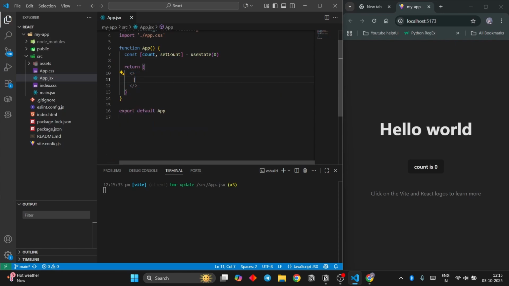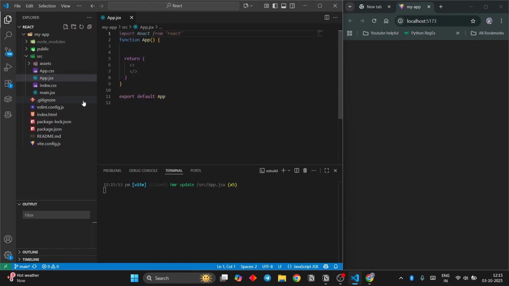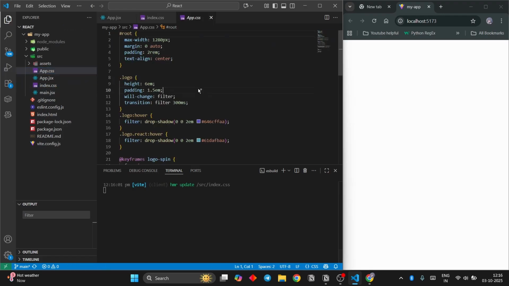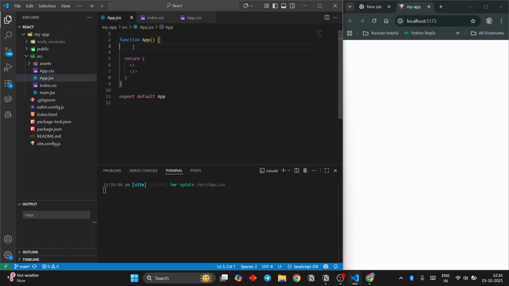So what I'm going to do is basically remove everything in this because we don't need most of it. Don't need this one as well. This is all template code that is given. We will be writing our own code from scratch actually, and go to index.css and remove everything. Go to app.css and remove everything. Now we have this basic piece of code. Now let's see what's going on over here.